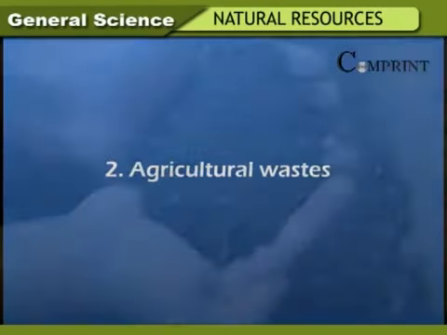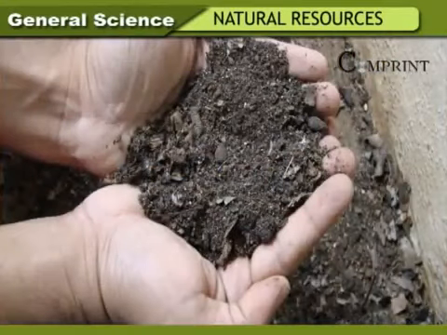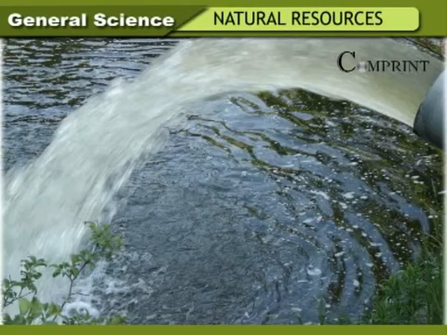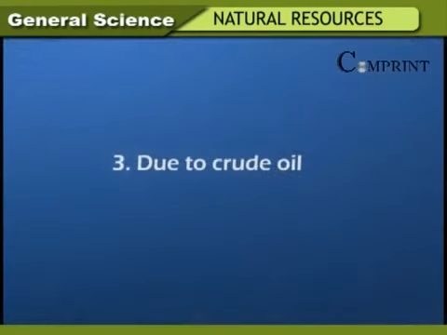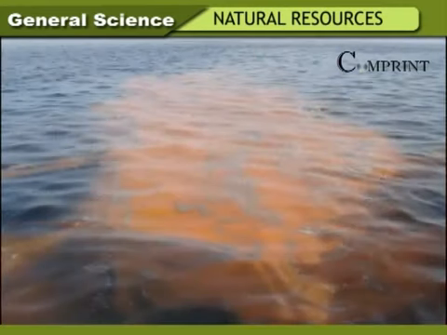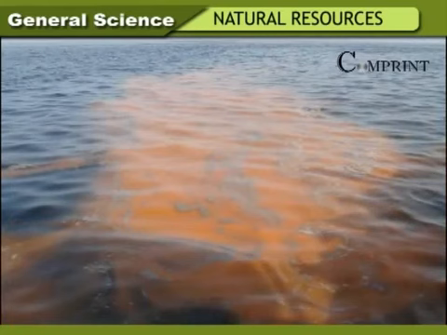Agricultural waste. The excessive use of manures, fungicides, and pesticides in crops causes pollution of groundwater, lakes, ponds, rivers, and seas. Due to crude oil. Throughout the world, special ships carrying crude oil, tankers, travel from one country to another by sea routes. If there is an accident, this oil is released into the seawater and spreads as a layer for many kilometers on the seawater.